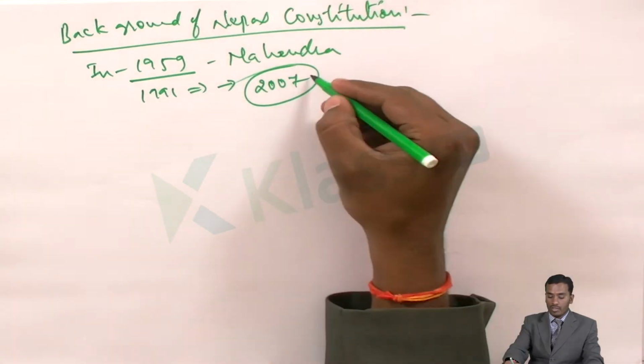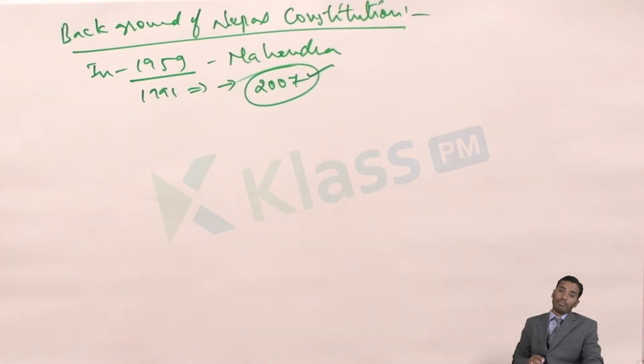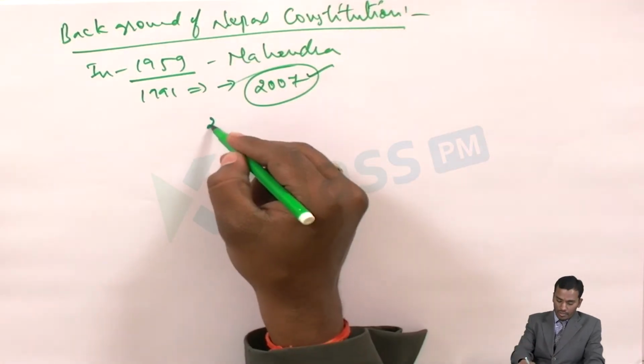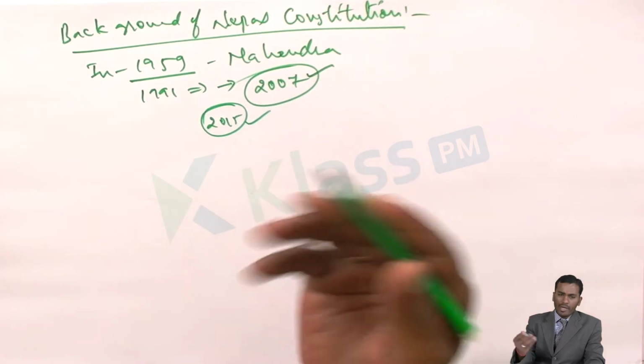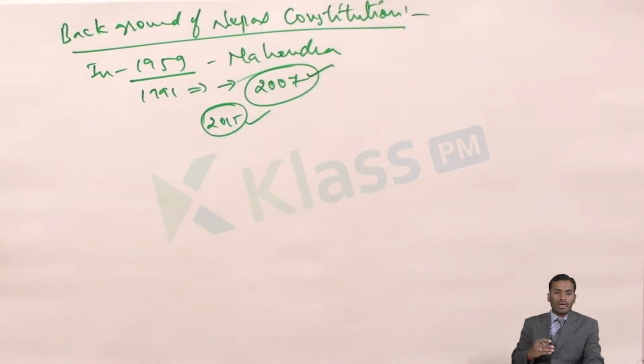From the year 2007 they started writing their constitution, but it is still not completed. Even in 2015 it was incomplete, because the political parties are not agreeing on all the factors. Some parties accept some things while other parties oppose them.